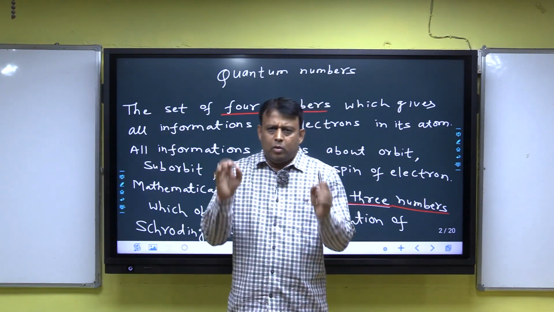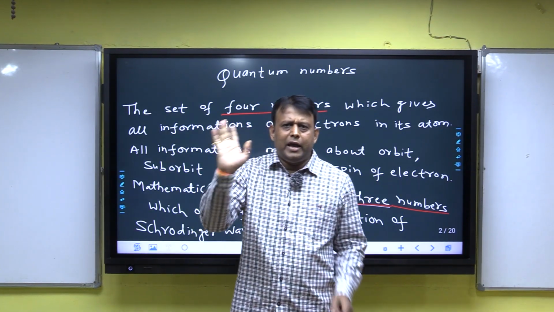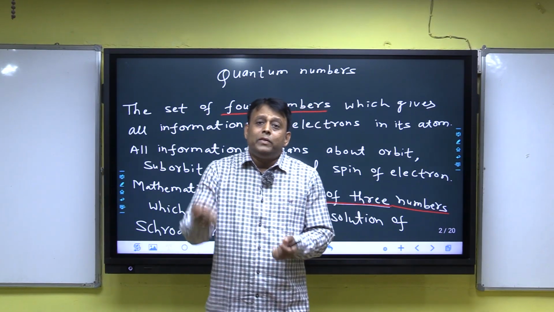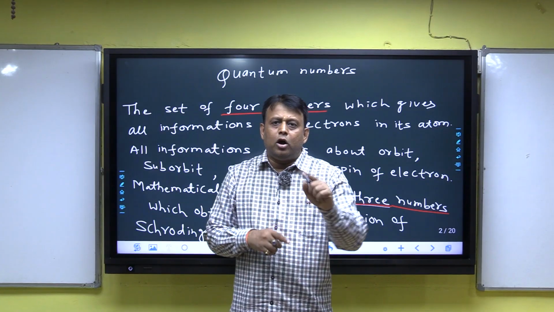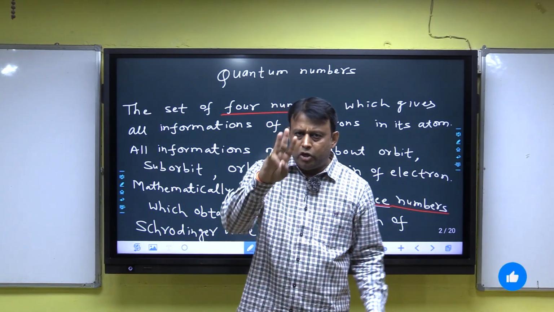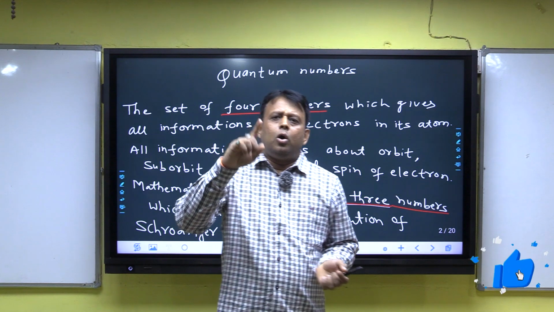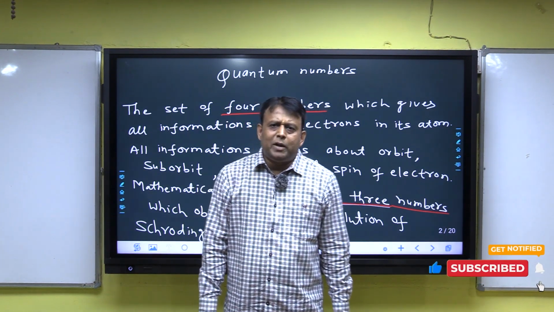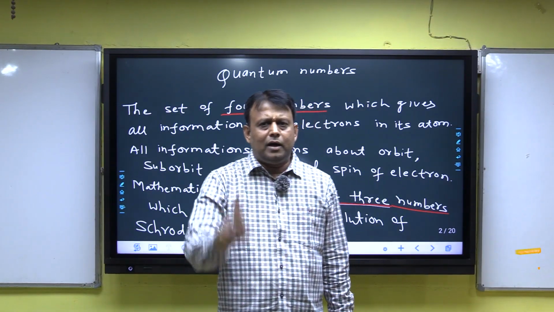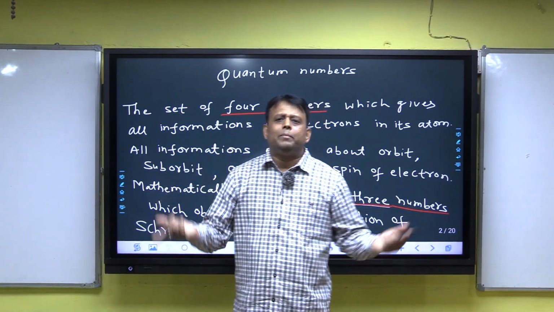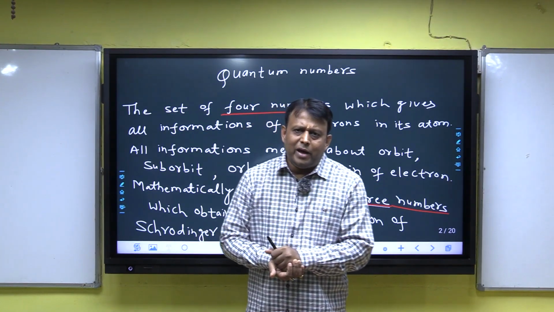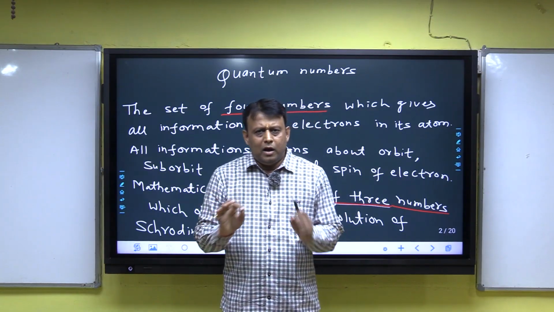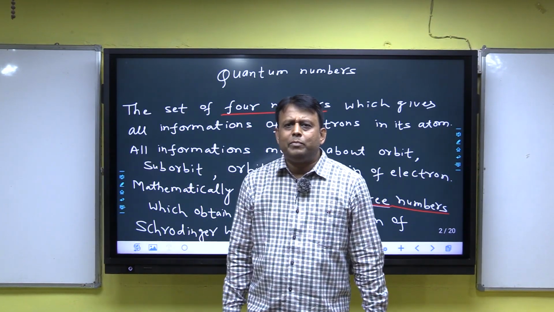Clear? Always keep in mind, for MCQ, there are 4 types of quantum numbers. How many types of quantum numbers according to Schrodinger wave equation? 3. Question: how many quantum numbers are not explained by the Schrodinger wave equation? Answer 1. And which quantum number is not explained by the Schrodinger wave equation? Answer is the spin quantum number. Clear? Types and origin of quantum numbers.